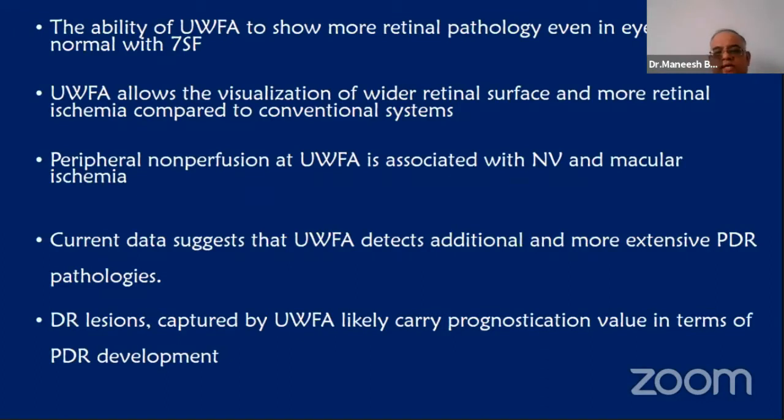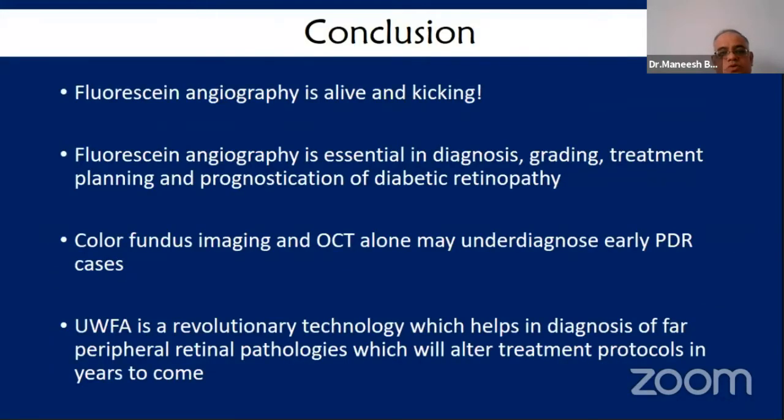Peripheral non-perfusion and neovascularizations can be picked up, and the current data suggests that these ultra-wide field images give additional and more extensive PDR pathologies. DR lesions captured by these images are likely to carry prognostication value in terms of PDR development. So to conclude, fluorescein angiography in diabetic retinopathy is alive and kicking, and it must be done at baseline, in my opinion. It is essential in diagnosis, grading, treatment planning and prognostication.